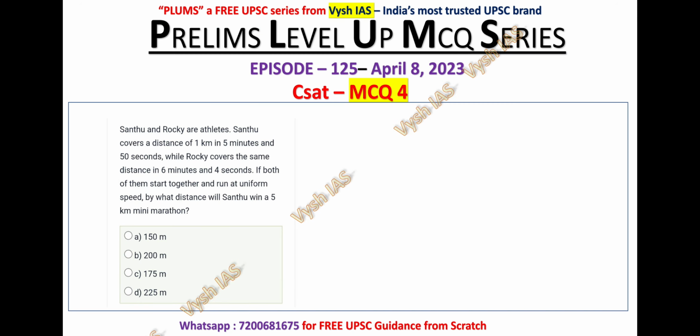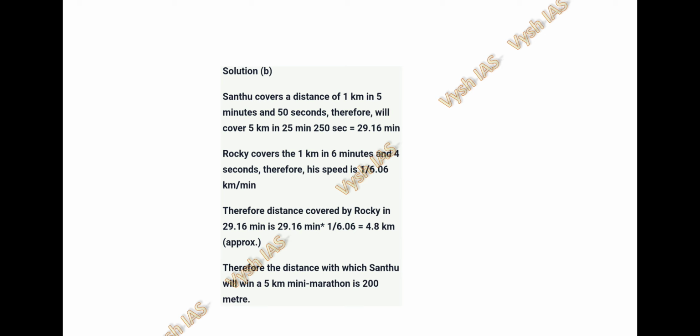Question number 4. Santu and Rocky are athletes. Santu covers a distance of 1 kilometer in 5 minutes and 50 seconds, while Rocky covers the same distance in 6 minutes and 4 seconds. If both of them start together and run at uniform speed, by what distance will Santu win a 5 kilometer mini marathon? Okay, they have given the conditions and they have asked by what distance Santu will win a 5 kilometer mini marathon. So, Santu covered a distance of 1 kilometer in 5 minutes and 50 seconds. Therefore, he'll cover 5 kilometers in 25 minutes and 250 seconds, that is 29.16 minutes.